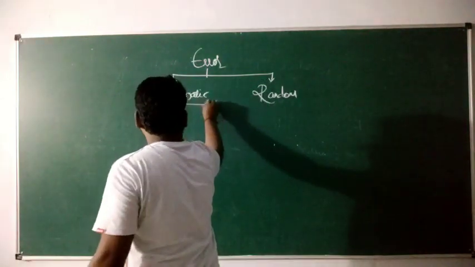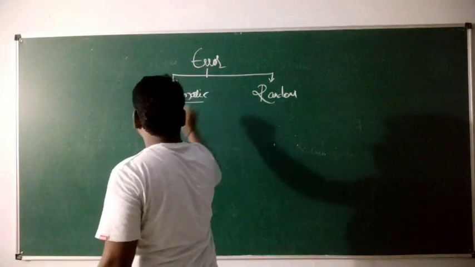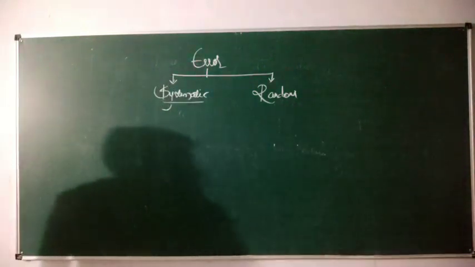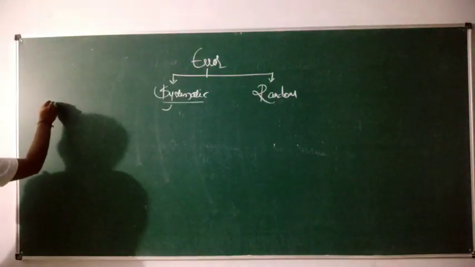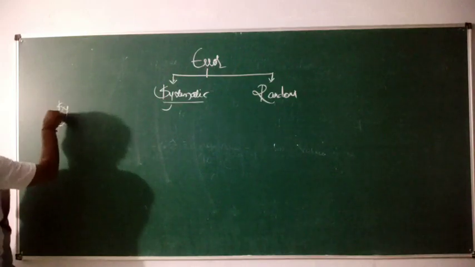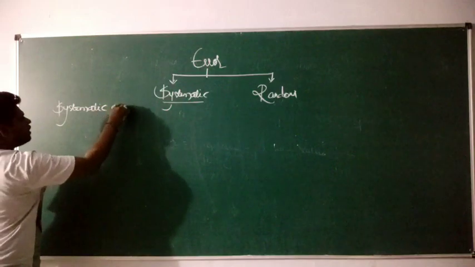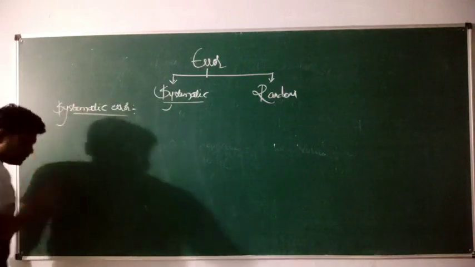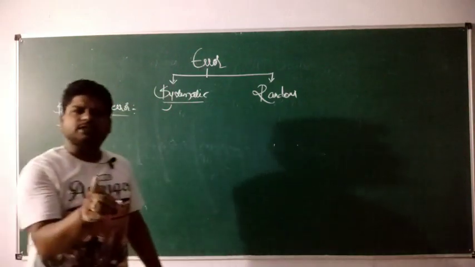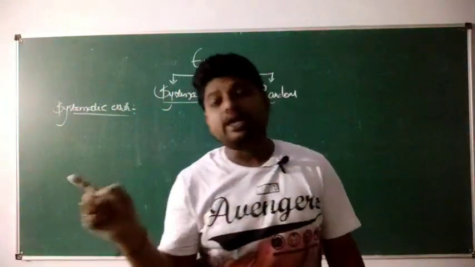Let us understand this systematic error in detail. What is systematic error? Systematic error is nothing but the error which is unidirectional.